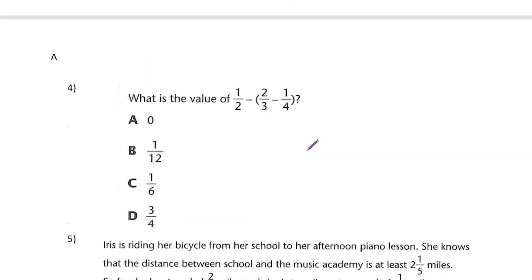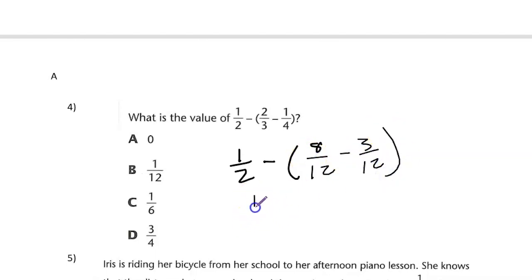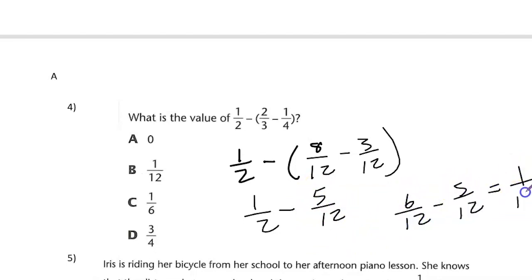Next question. What is the value of half minus 2/3 minus 1/4? So first, based on order of operations, we have to do inside the parentheses first. So we have a half minus, all right, we're going to get the same common denominator. So we're going to get 8 over 12 minus 3 over 12. And we see that that's a half minus 5 over 12. All right, we know that a half is the same thing as 6 over 12. So 6 over 12 minus 5 over 12 gives us 1 over 12. So that would be our answer.